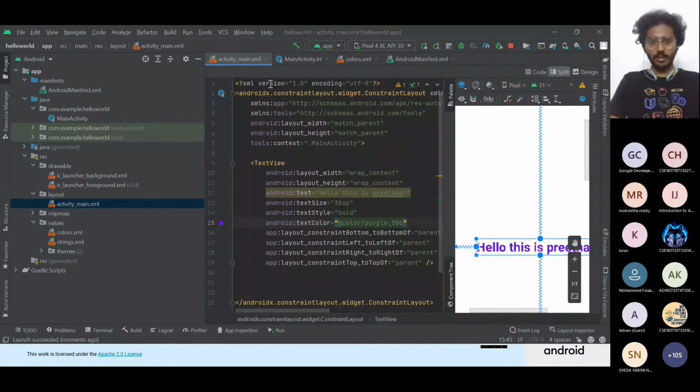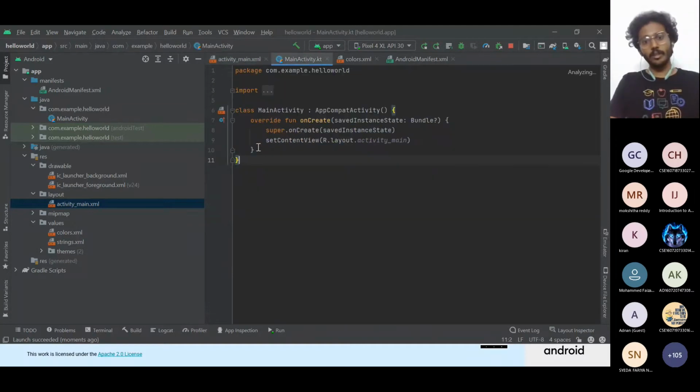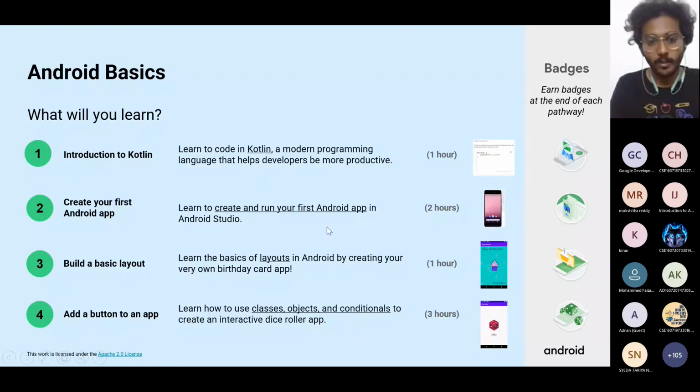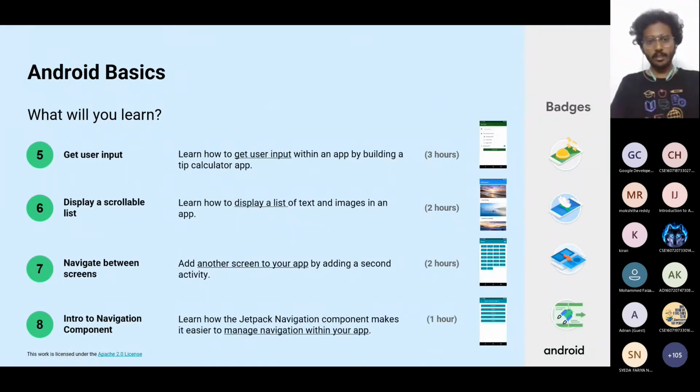So I just made it in XML. We'll also be using Kotlin for navigating between screens and all. You'll get to know this as you go through the pathways. These are the pathways you have, starting from front end operations to getting input from the user. Like I said, on the login screen we'll have the username and password, so you can add those. The scrollable lists also. When you scroll something in an app, that is not automated, so every process has to be coded in the background.